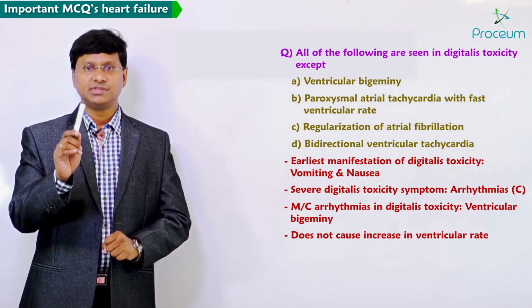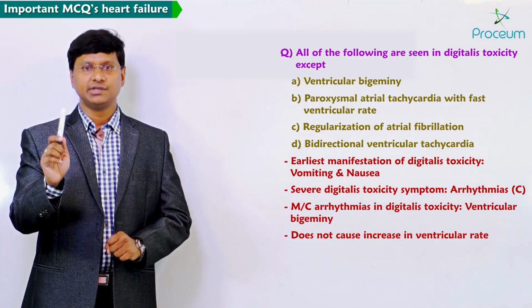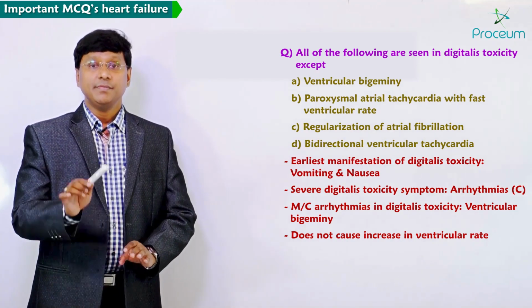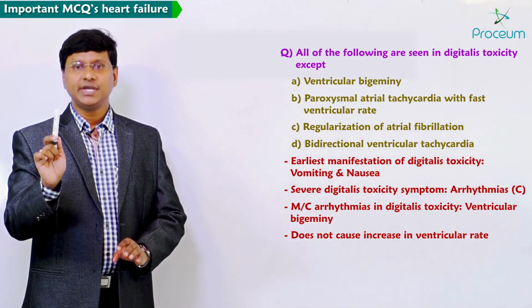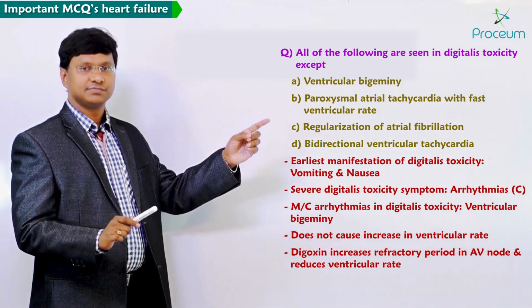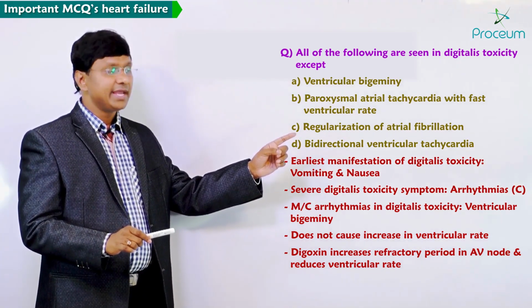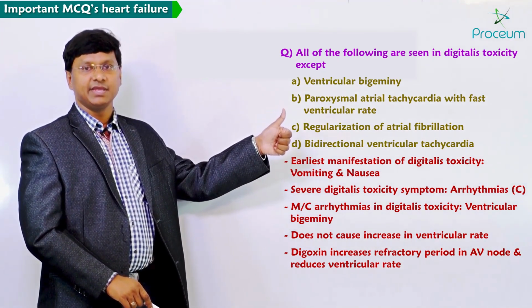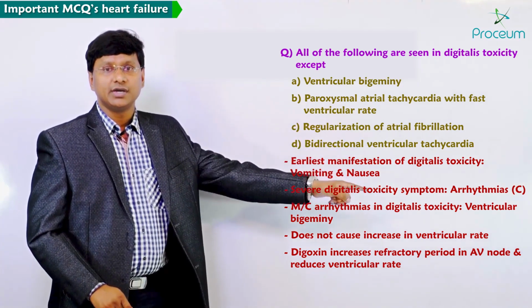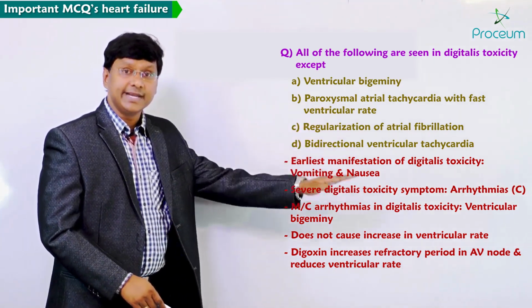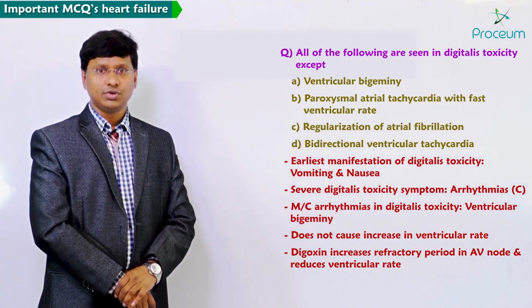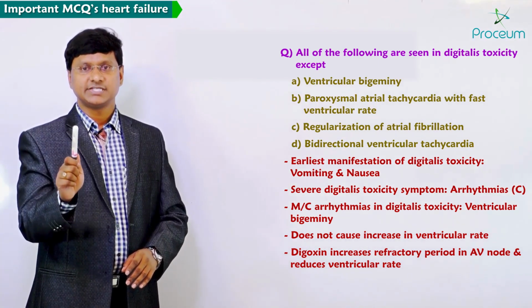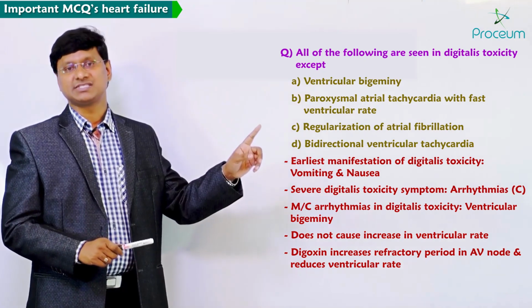What did we discuss? These are the drugs which are used in atrial fibrillation with fast ventricular rate. When we give digoxin, it will increase the refractory period in the AV node. So when digoxin is increasing the refractory period in the AV node, what will it do to the ventricular rate? It will reduce the ventricular rate. The question is except, which is the false statement.